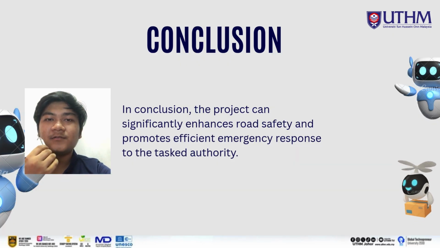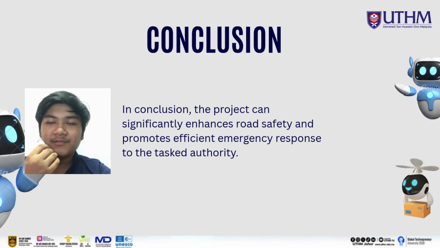So in conclusion, the traffic light with accident and elephant detection project presents an innovative and practical solution to modern traffic management. For the urban area, it will no longer be a problem for accident victims because the medical team can arrive faster.